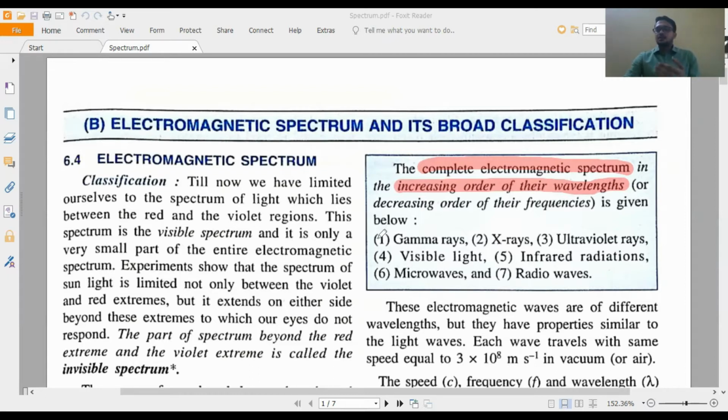In increasing order of wavelength, the first one is gamma ray, second one X-ray, third one ultraviolet, then visible, and after visible 3 more: infrared, then microwave, and then radio. So these all are the 7 electromagnetic spectrum. I told you that among the 7 electromagnetic spectrum only the visible light we can see. The other classifications are not seen by us.